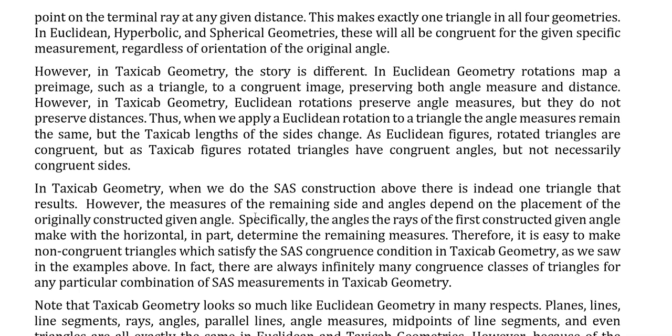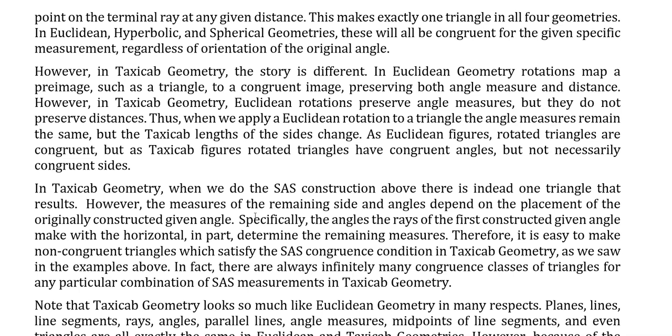In Euclidean geometry, rotations map a preimage, such as a triangle, to a congruent image, preserving both angle measure and distance. However, in taxicab geometry, Euclidean rotations preserve angle measures, but they do not preserve distances. Thus, when we apply a Euclidean rotation to a triangle, the angle measures remain the same, but the taxicab lengths of the sides change. As Euclidean figures, rotated triangles are congruent, but as taxicab figures, rotated triangles have congruent angles, but not necessarily congruent sides. So the orientation makes a big difference here.